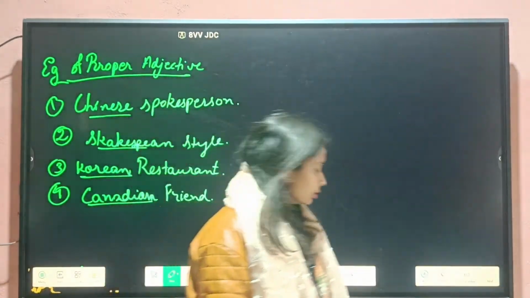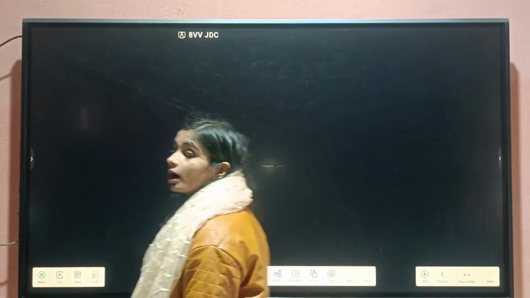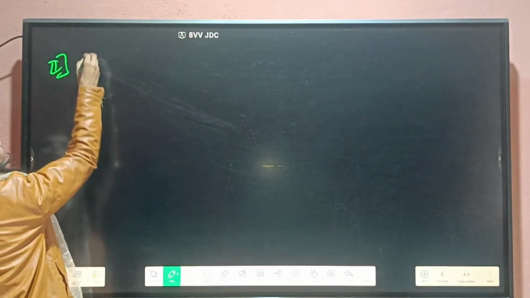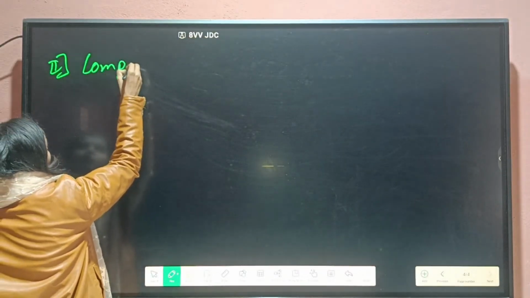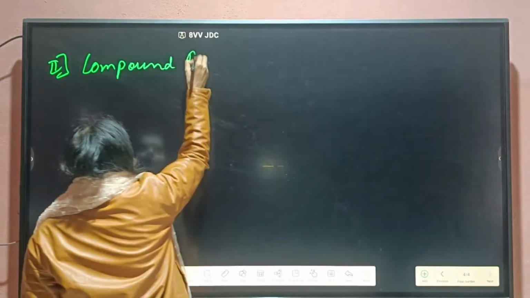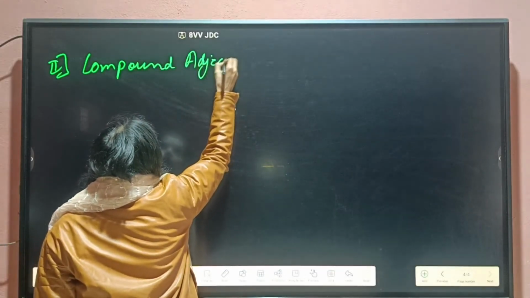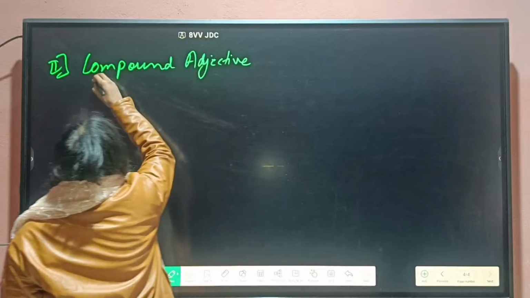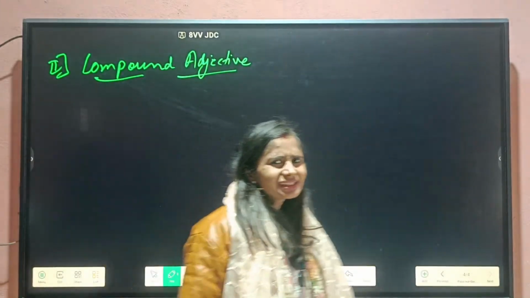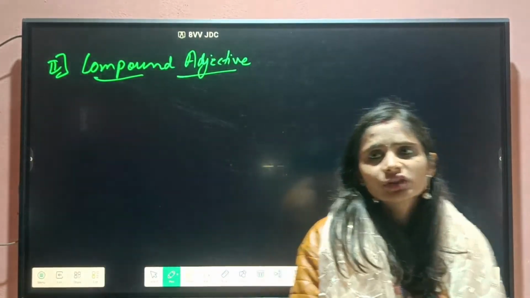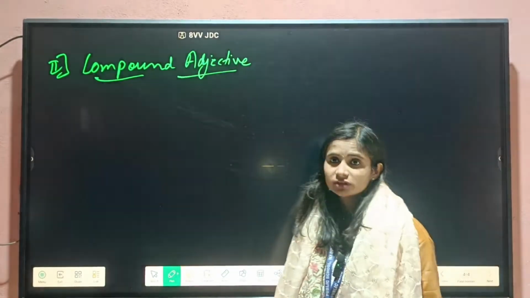Now let's move to our next type of adjective, that is compound adjective. Let me write here: compound. Basically, in layman language, what is this compound adjective?